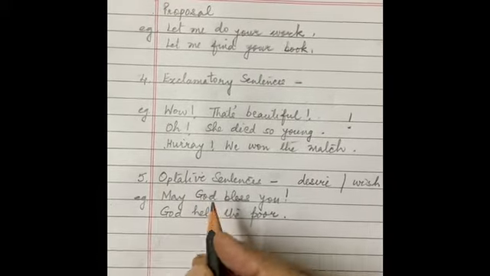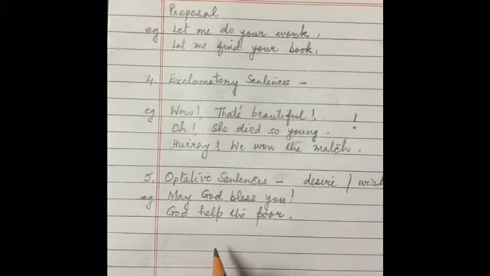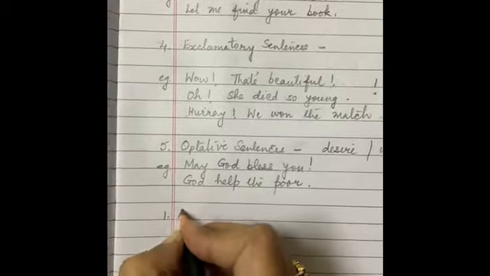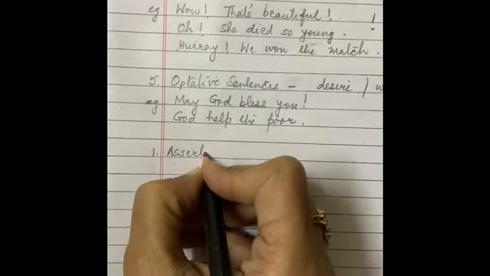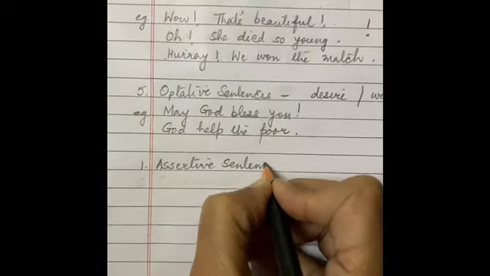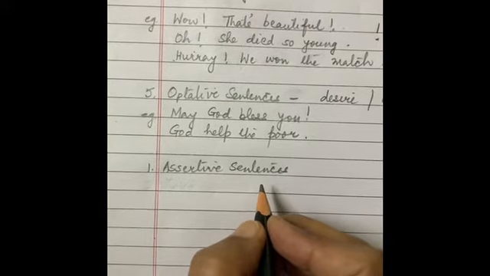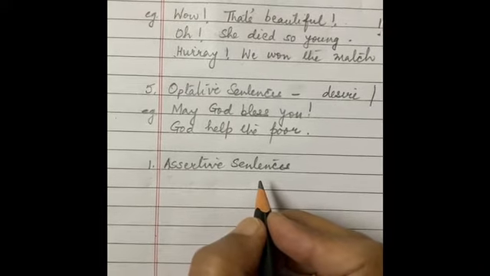And now we will once revise the kinds of sentences and the marks used with them. First was assertive sentences, which begin with a capital letter and end with a full stop.